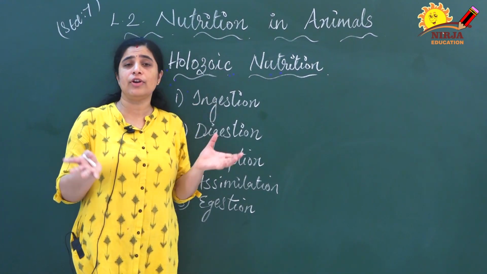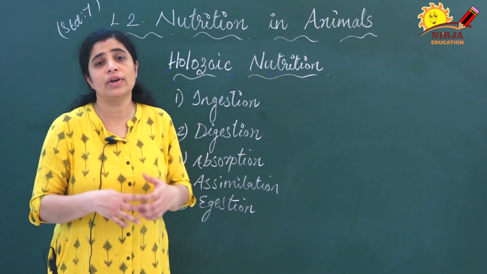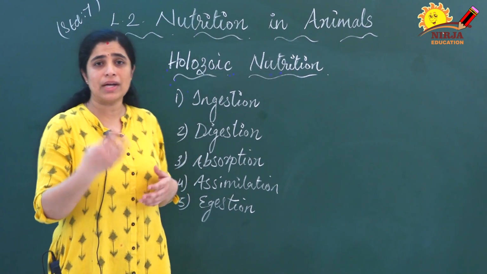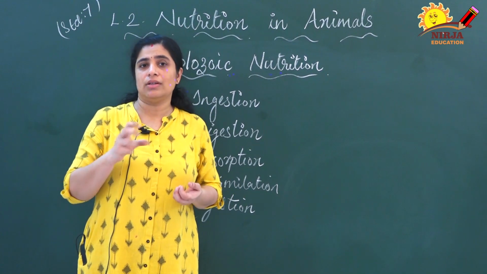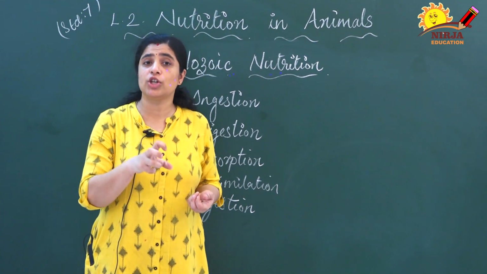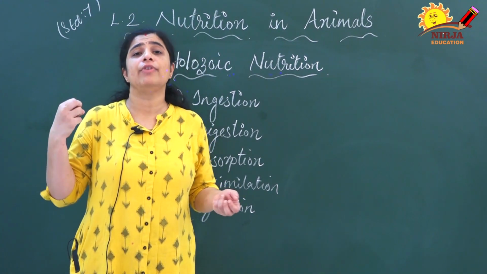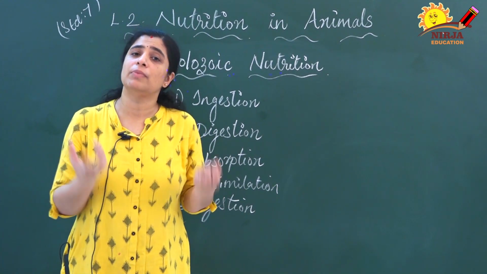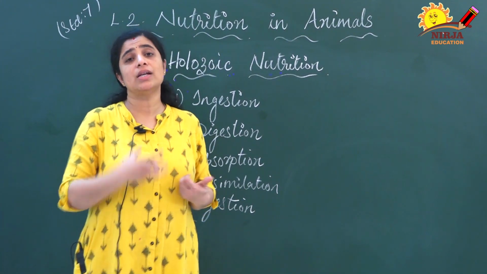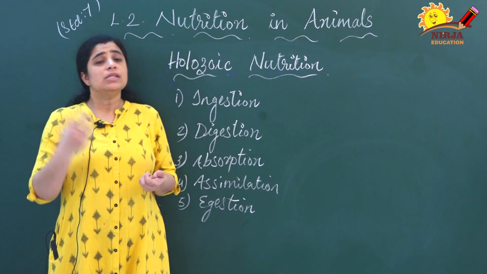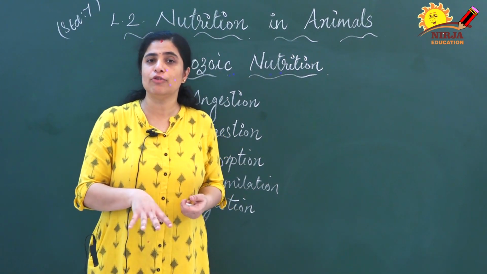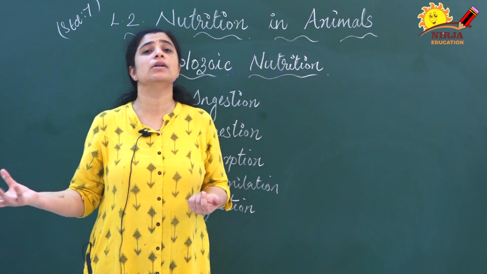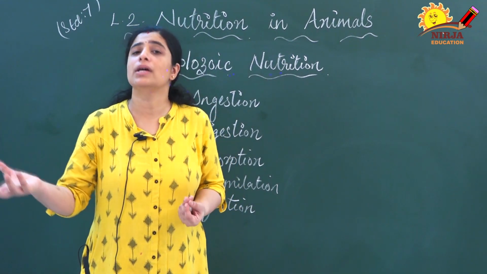You know that different animals take food in different ways. For example, honeybees suck nectar. Mosquitoes suck blood from our vessels or from the host. Infants, small babies, depend on mother's milk.